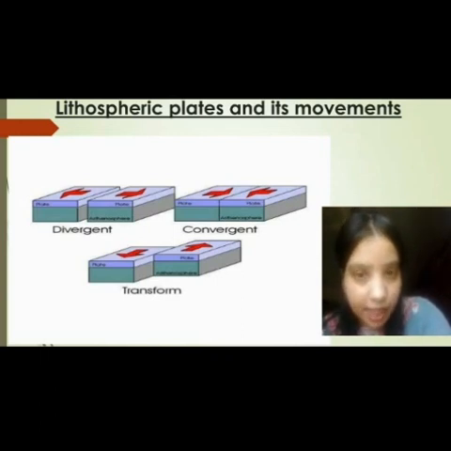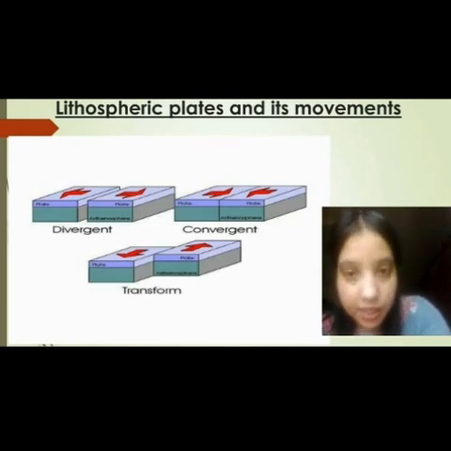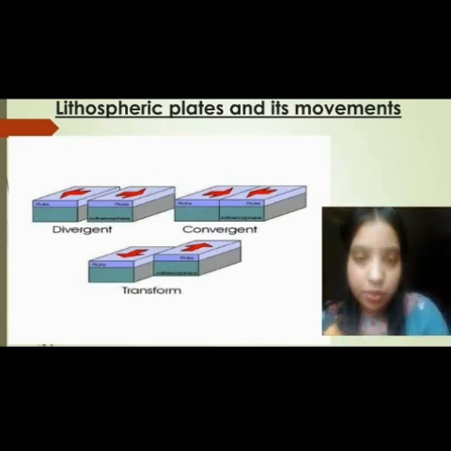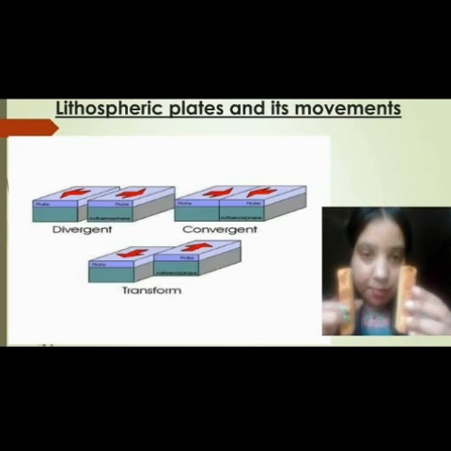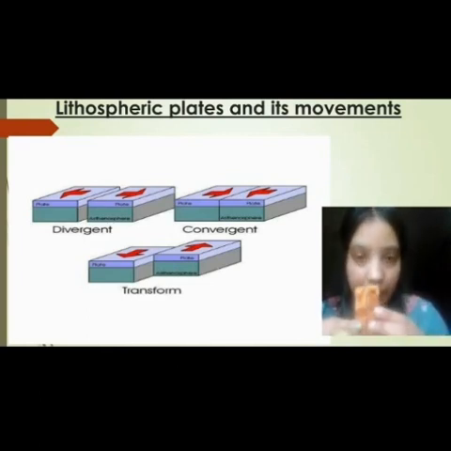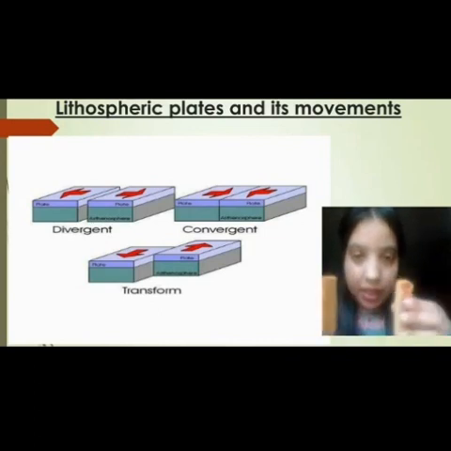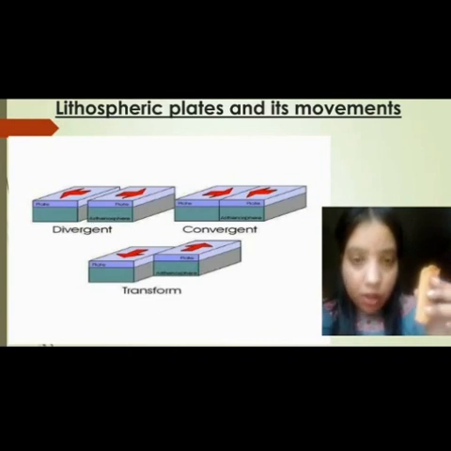So there are three types of lithospheric plate movements: divergent, convergent and transform. Let us understand what divergent, convergent and transform are. Suppose these are the lithospheric plates. First we will understand divergent movements. If two tectonic plates move away from each other, that is known as divergent movement. It is a cause of earthquakes.